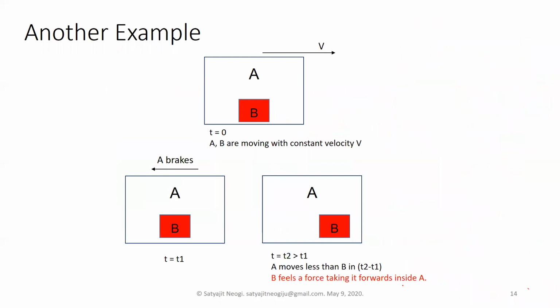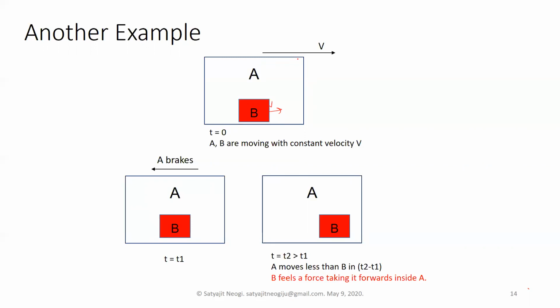So in another example, suppose the bus has moved from the bus stand long back, and it is moving with a velocity v, and there is again a not rigidly attached object inside the bus, which, if it is moving with the bus, also has a velocity v. Just consider there is no force, the bus is simply moving with a velocity.